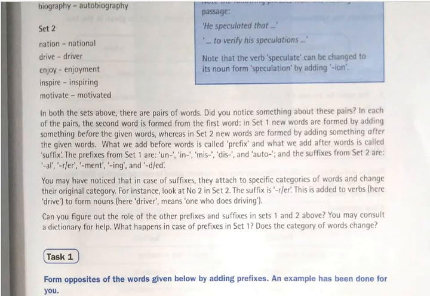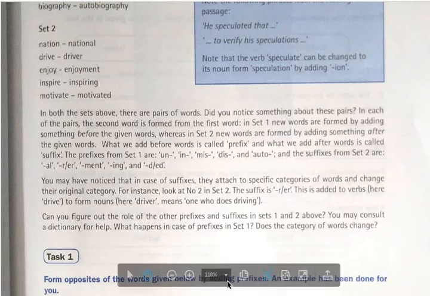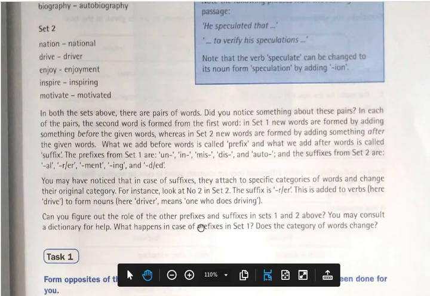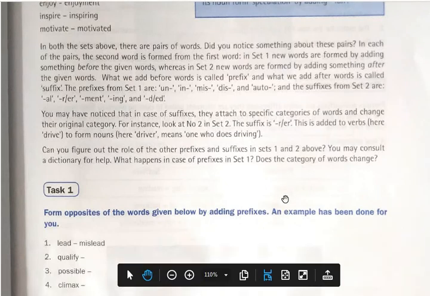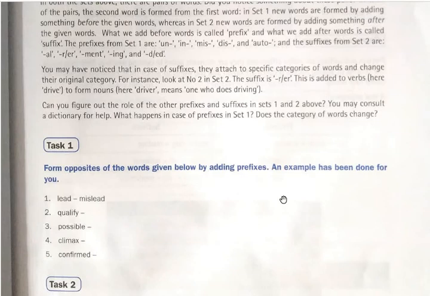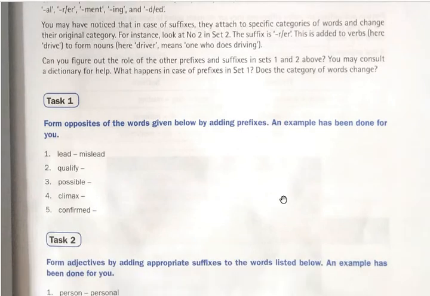It is changed to a noun by adding r. Okay. Now, can you figure out the role of other prefixes and suffixes in set 1 and 2 above? You may consult a dictionary for help. What happens in the case of prefixes in set 1? Does the category of words change? So, in both ways: sometimes it changes, sometimes it falls in the same category of words.